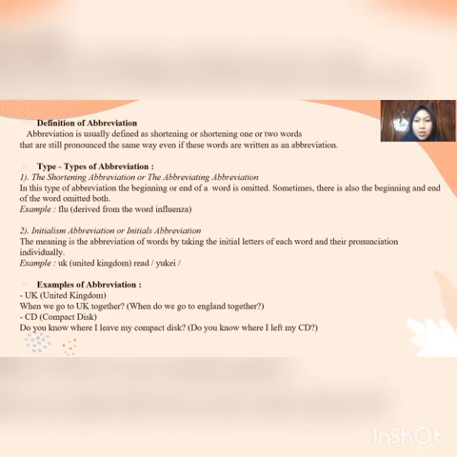Sometimes both the beginning and end of the word are omitted. Example, flu, derived from the word influenza. The second, initialism abbreviation or initial abbreviation. The meaning is the abbreviation of words by taking the initial letters of each word and pronouncing them individually. Example, UK, United Kingdom, read U-K.